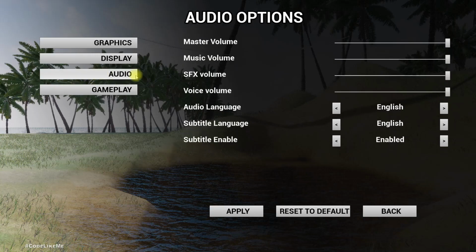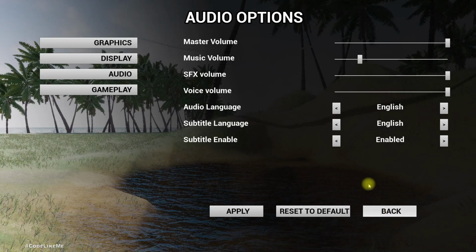Right, so let's test this again. If I change the master volume, you can see all the sounds are gone, and if I keep the master volume and reduce music volume, you see music is still reduced, and if I set it to 0, even if the master is 1, we can't hear it. So it's like a multiplier of this master volume is already applied to this music volume.